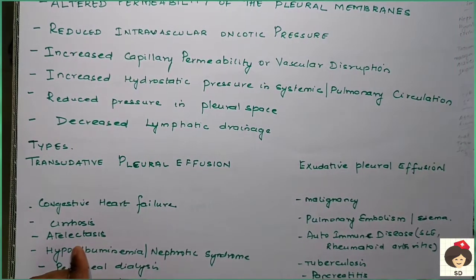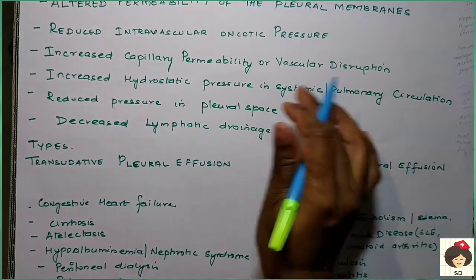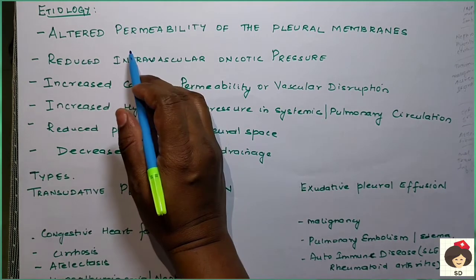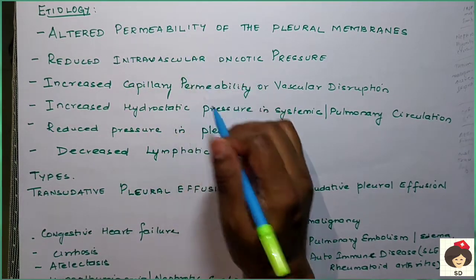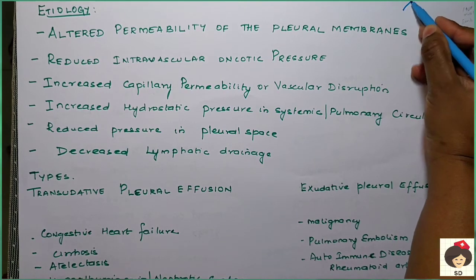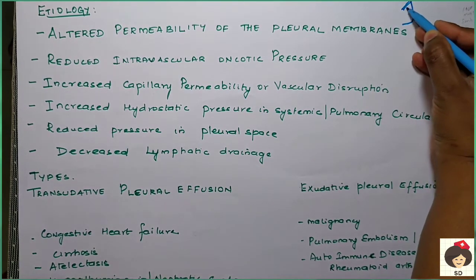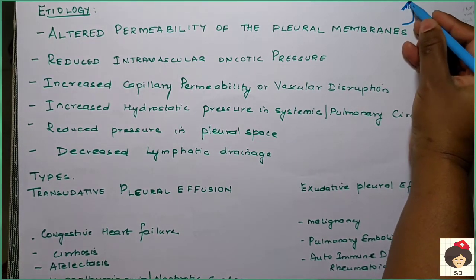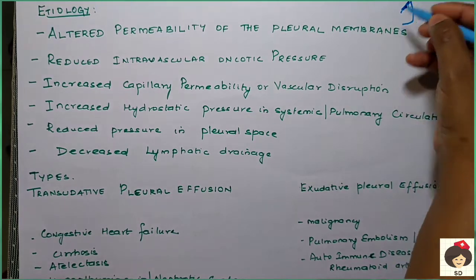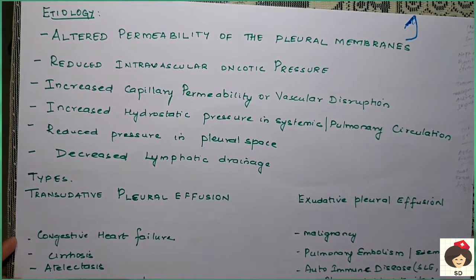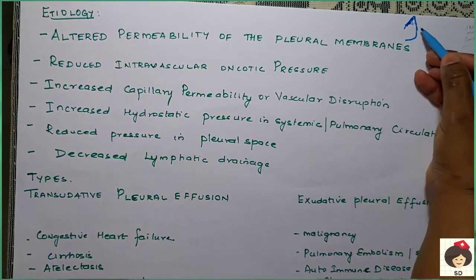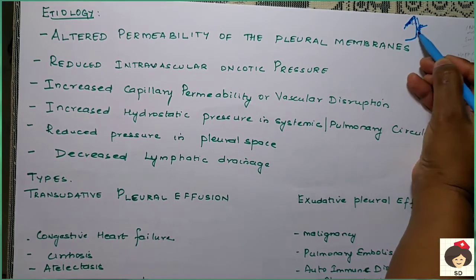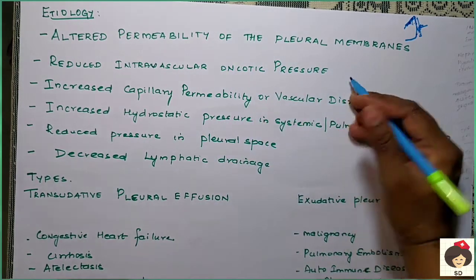Okay, next coming to the etiology of pleural effusion. Etiology means what are the causes of pleural effusion. So first cause is altered permeability of the pleural membranes. As I already said, the lung is covered by two layers. Permeability is the permission for fluid to go through. So this pleural membrane has become more permeable, so that it allows so much fluid to enter inside. So that is called altered permeability of the pleural membrane.